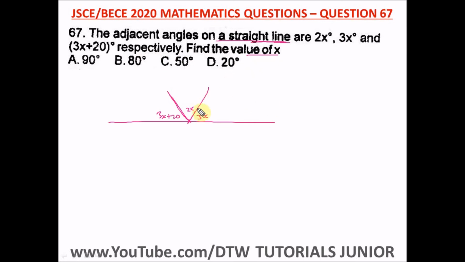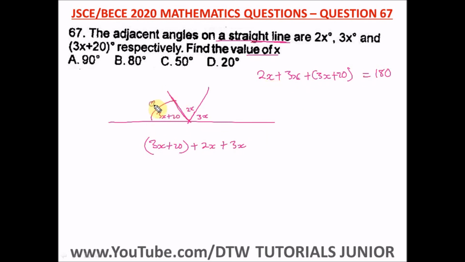Remember your theorem that says the sum of angles on a straight line is 180. So we add up all of these.